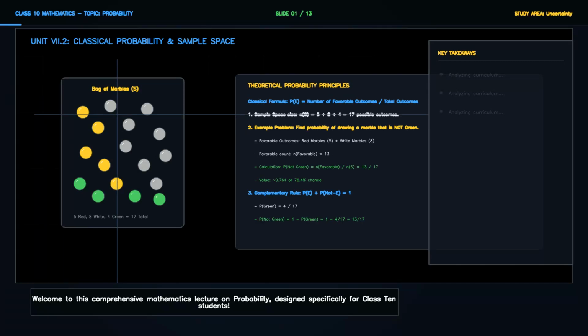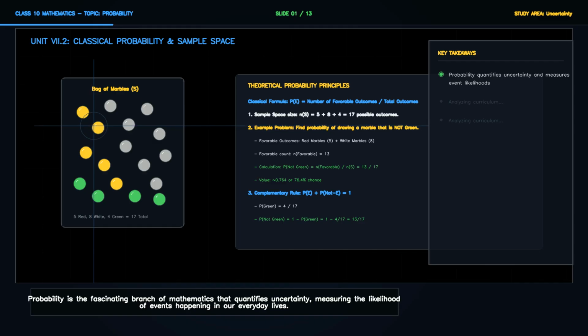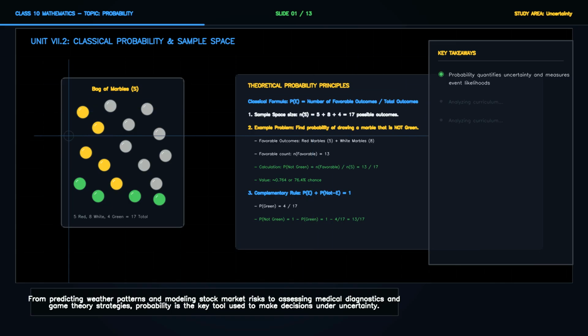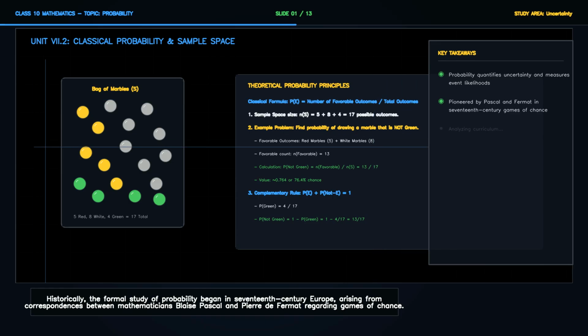Welcome to this comprehensive mathematics lecture on probability, designed specifically for Class 10 students. Probability is the fascinating branch of mathematics that quantifies uncertainty, measuring the likelihood of events happening in our everyday lives. From predicting weather patterns and modeling stock market risks to assessing medical diagnostics and game theory strategies, probability is the key tool used to make decisions under uncertainty.